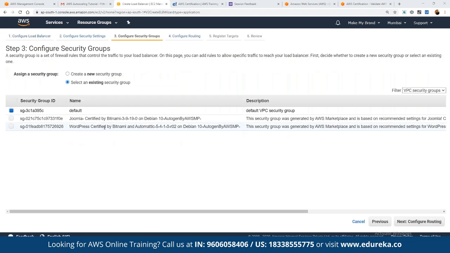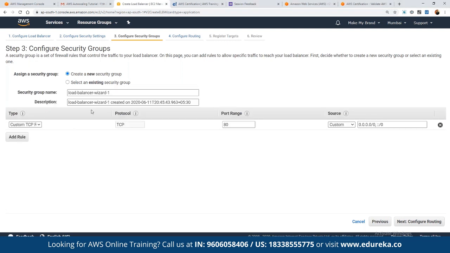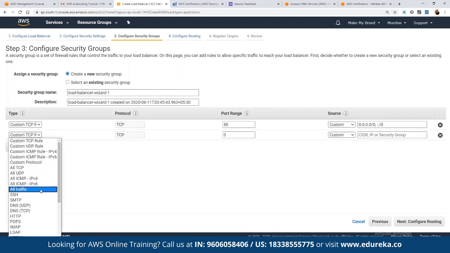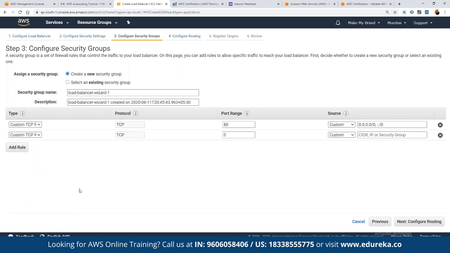For example, here we can define a new security group. We can choose the protocol, the port range, and the source. We want to keep it public since this is going to handle the public facing application, so we can keep it to the port only, just to avoid confusion. But if we want to add more rules, we can choose any of the protocols that we have configured so far.